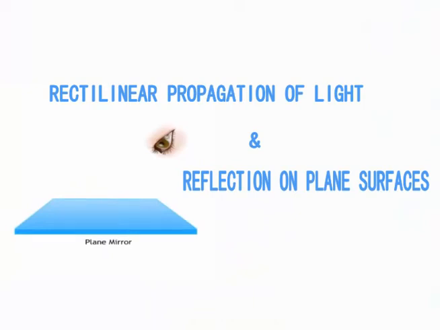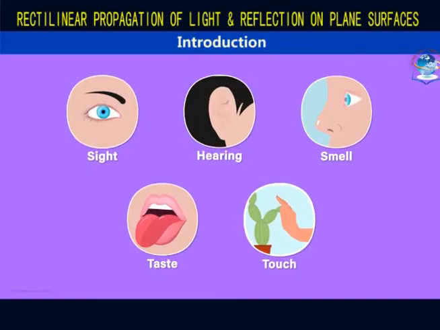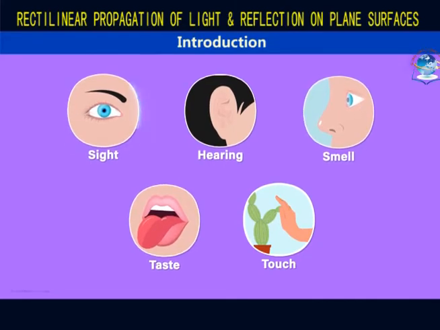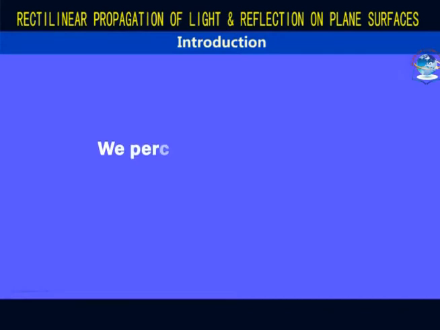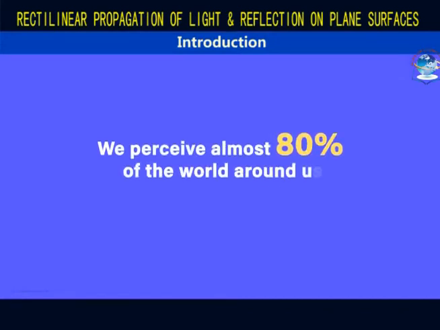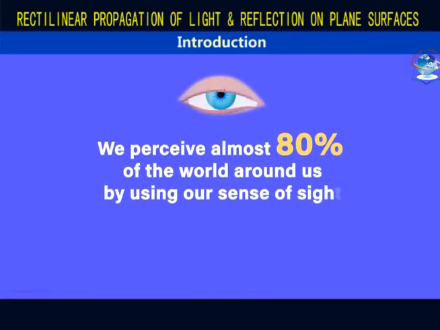Next chapter, the rectilinear propagation of light and reflection on plane surfaces. Now, of all the 5 common senses, the sense of sight is perhaps the most important. In fact, we perceive almost 80% of the world around us by our sense of sight.